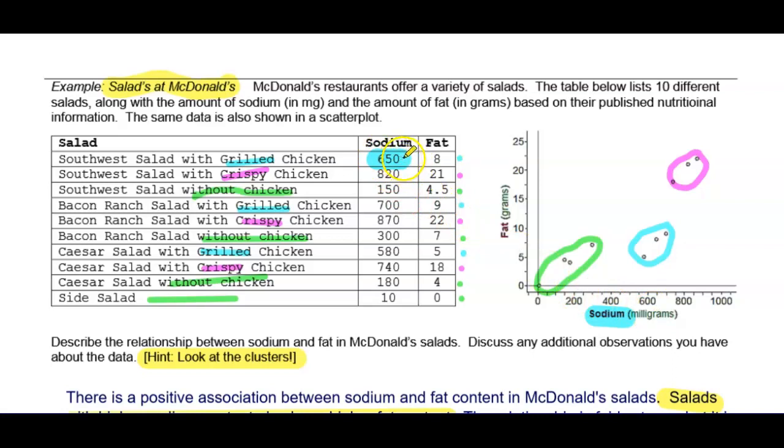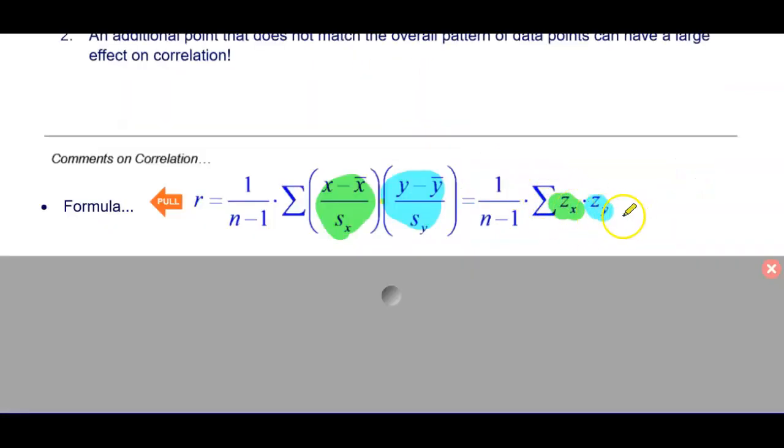I would do 650 minus whatever the mean is of this entire set of data, and then divide by the standard deviation of that data. What about z sub y? Well, I could find the z-score for that 8 by calculating the mean of the entire list and doing 8 minus that mean, all divided by the standard deviation. That's what I mean by z sub x and z sub y.